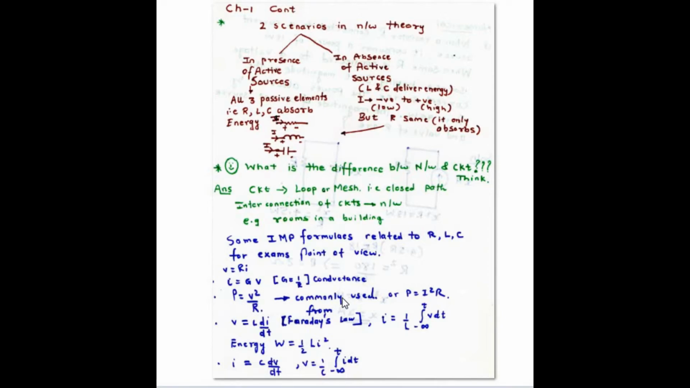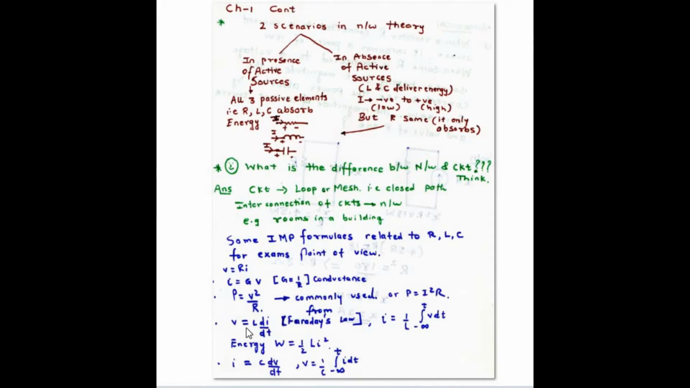Next one is the power. P is equal to V square by R. Also, P is equal to I square R. If voltage is given, then V square by R. If current is there, then I square into R. This formula is used in many of the numericals. One numerical will be solved regarding this in the coming time.